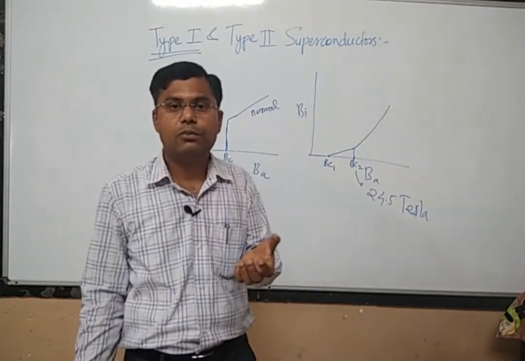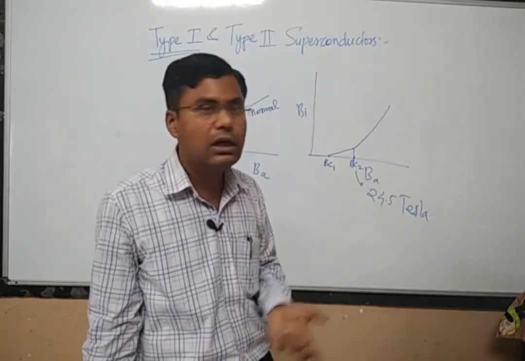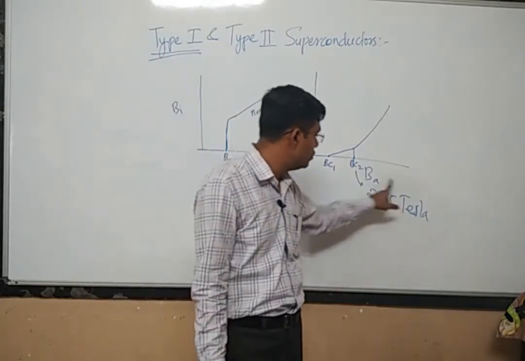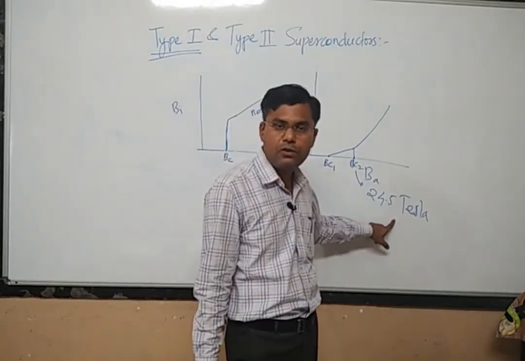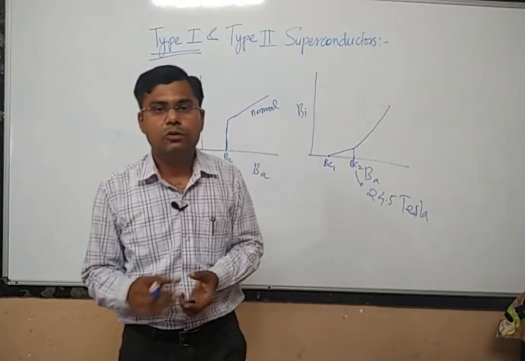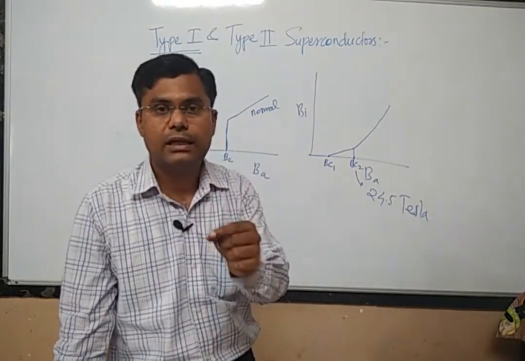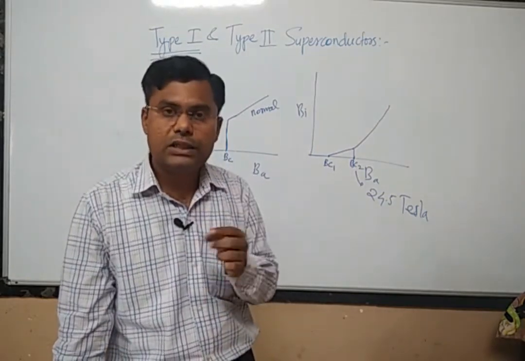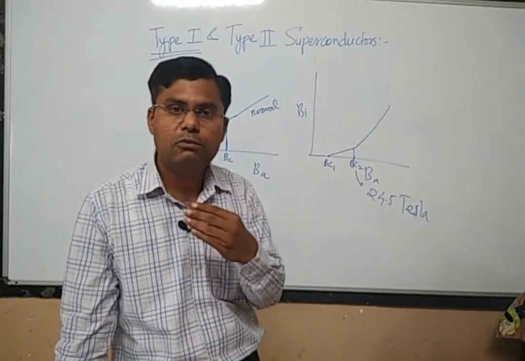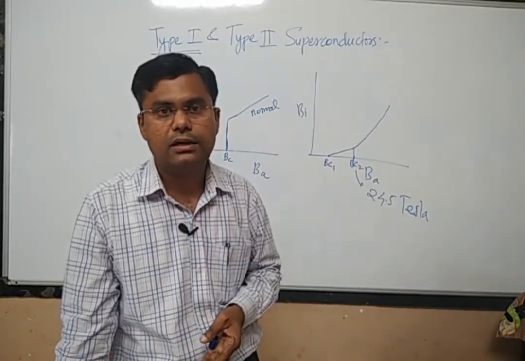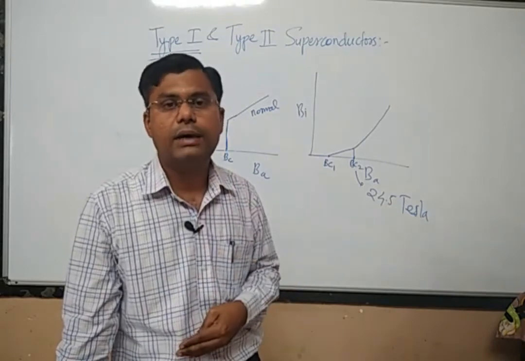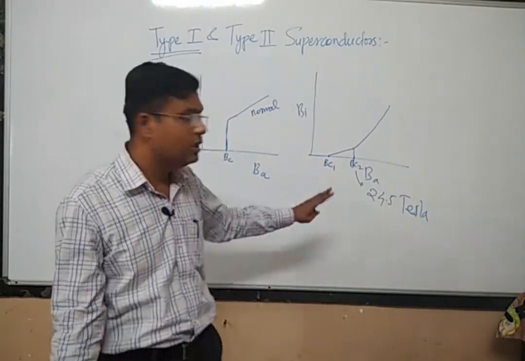So we can have the property of the superconducting state, and also the advantage of creating a huge amount of magnetic field. Whenever I say that a particular superconductor can bear this much magnetic field, the alternate meaning is that we can send a huge amount of current through this superconductor and create such a huge magnetic field.